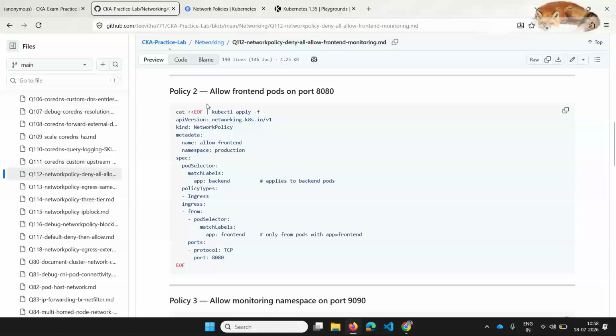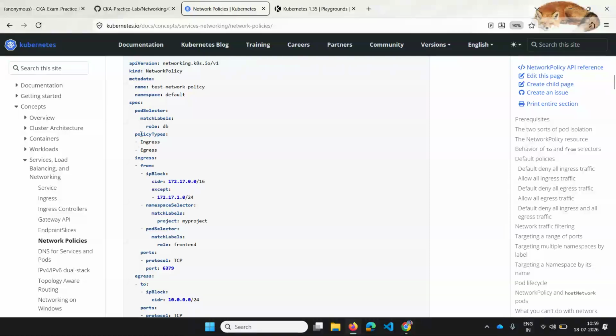So on top of that I'll be creating, and here, okay, so here I'll be giving the ingress from pod selector match label app frontend. So this is also same. Here you have to just mention pod selector match labels and your app onto which pod you are